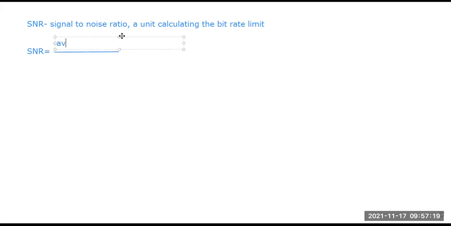SNR is nothing but the average signal power with respect to the average noise power that is present on the transmission medium. So SNR is calculated as the average signal power with respect to the average noise power.